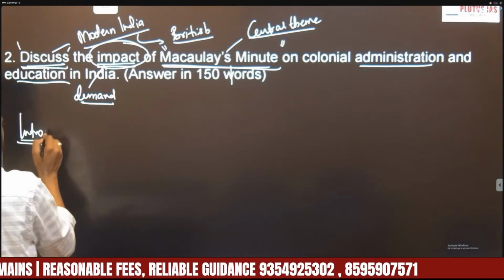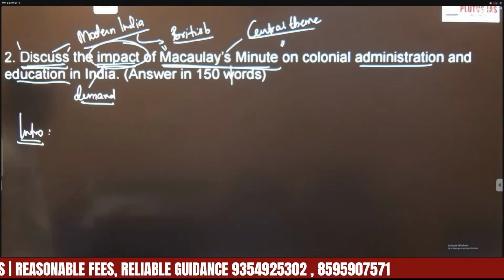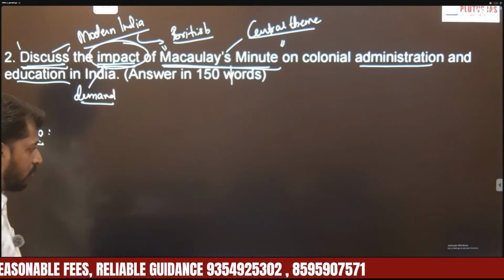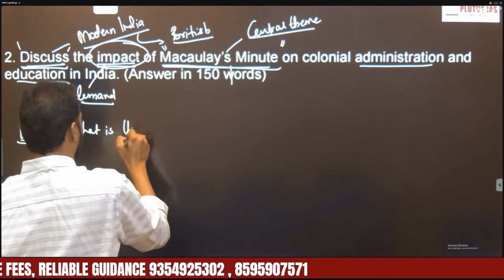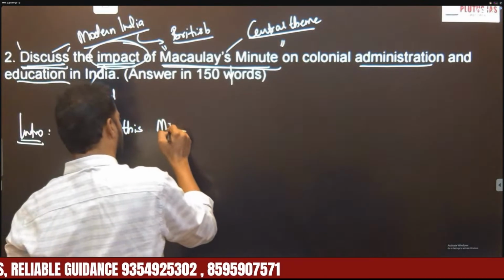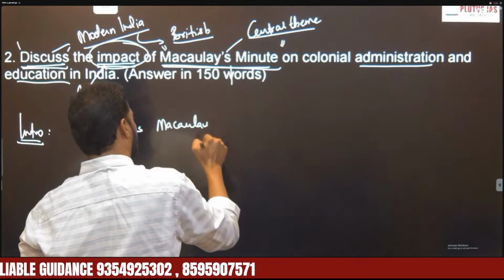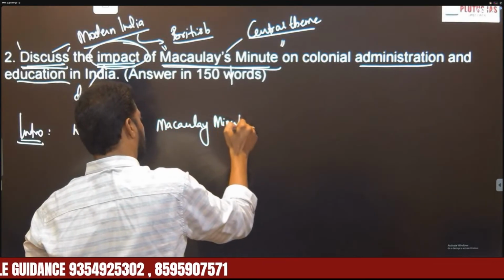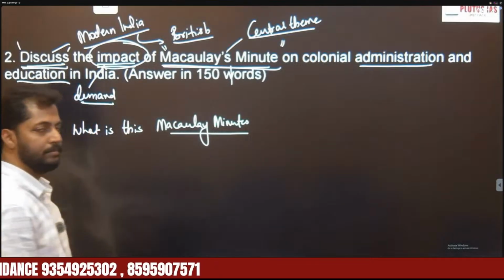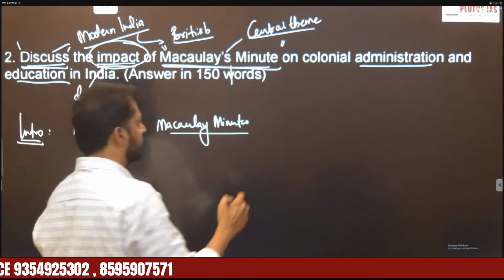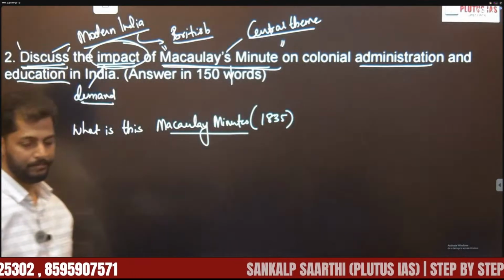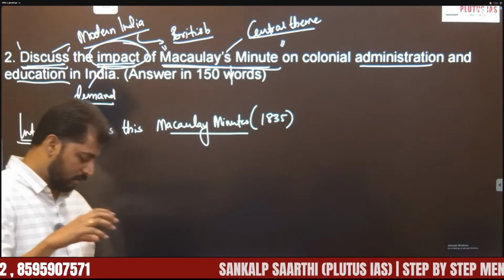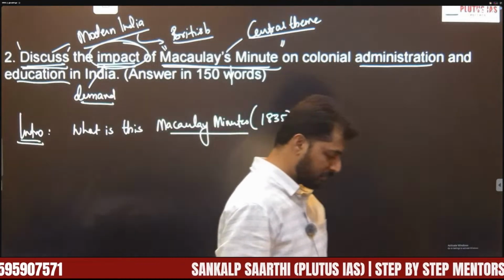So let us see what would be the introduction. In the introduction, you have to mention what Macaulay's minute is, which occurred in 1835. Basically, I will provide the background for this.